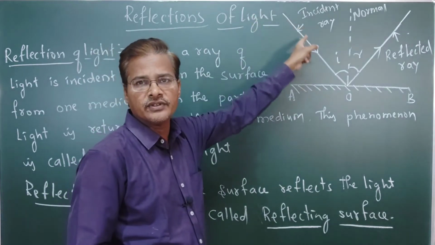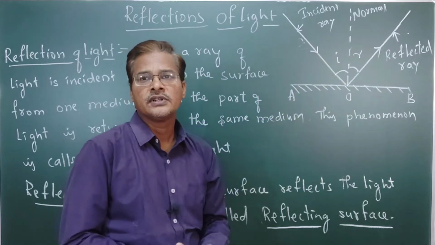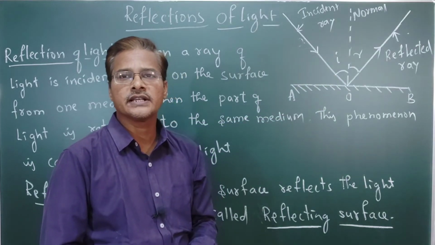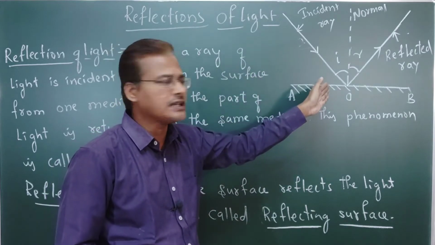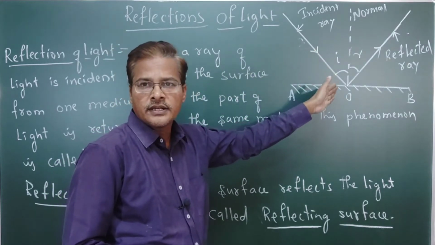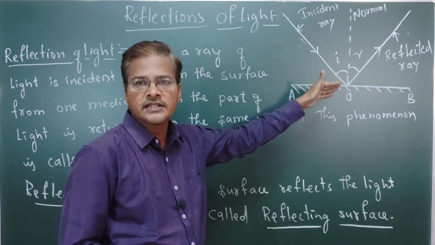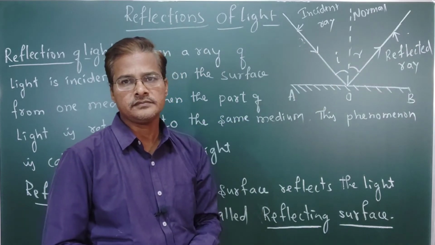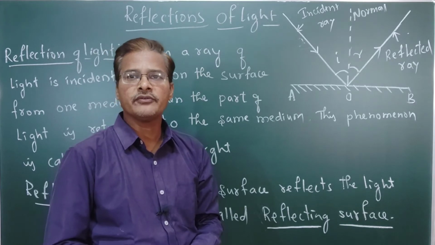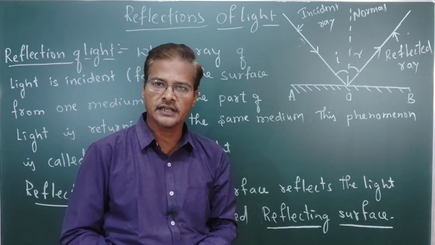This ray which is incident on the surface, we are going to call the incident ray. When it touches that surface, it is returning to the same medium. That concept we are going to understand in detail.